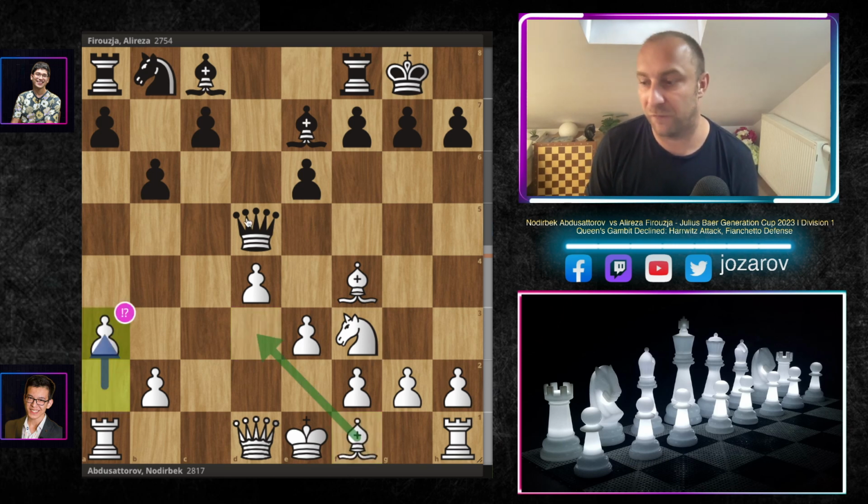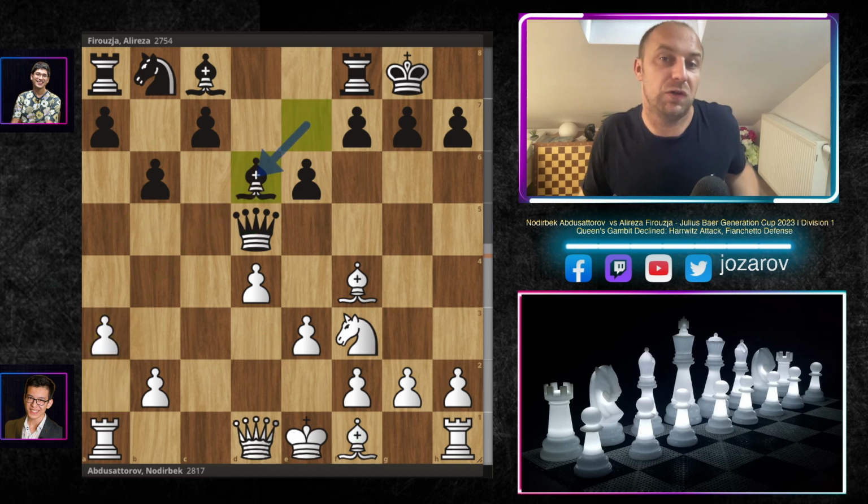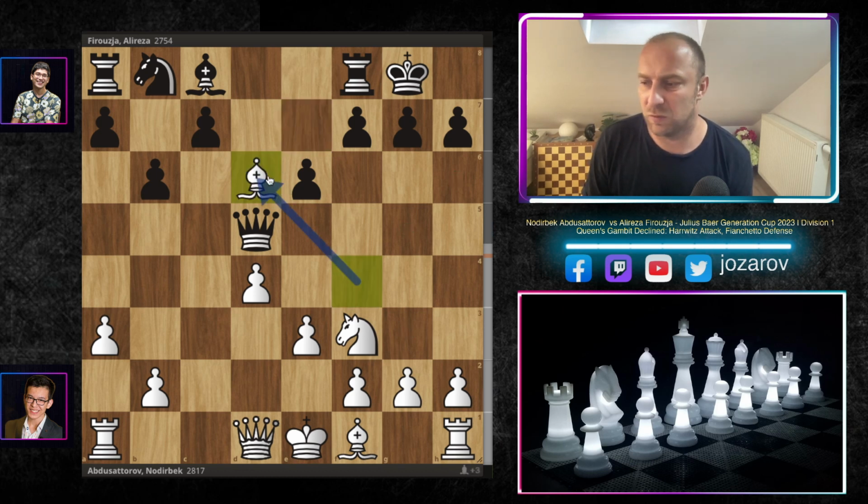This move a3 prevents now this annoying checks with bishop to b4 and queen to a5, so it's a more positional approach, which gives now Alireza the opportunity to simplify the game. It creates a new tempo for black. I think black can now simplify the game, and of course white doesn't want to take.